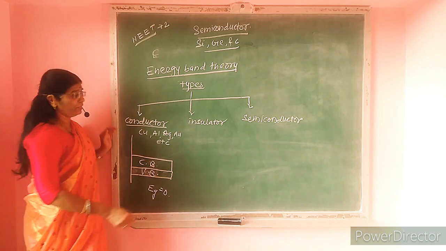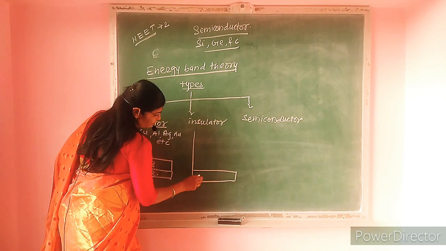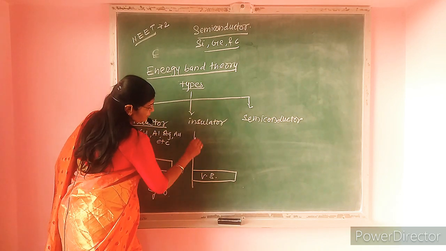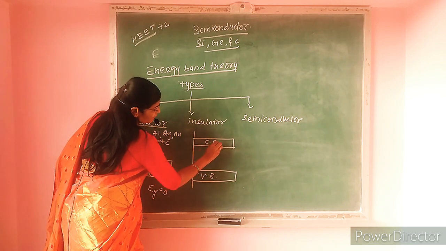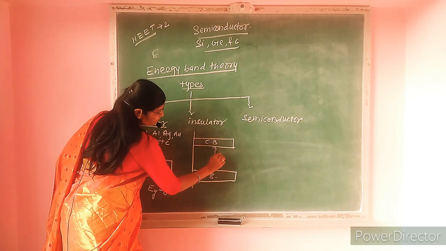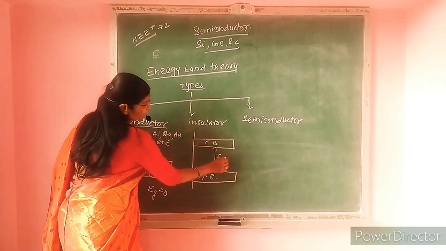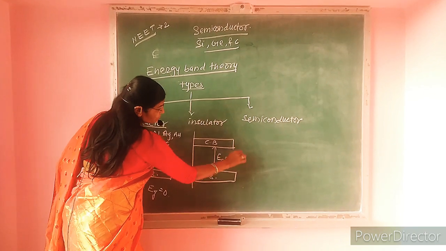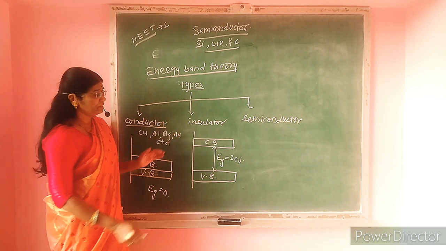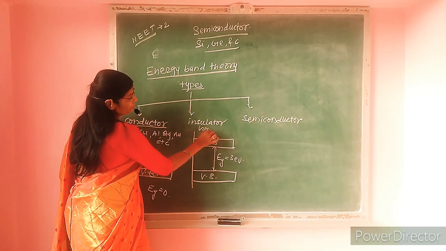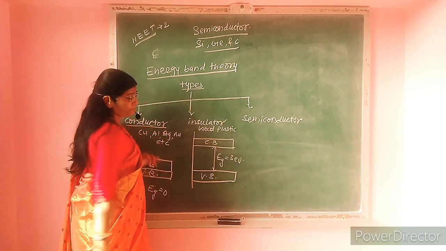In case of insulator, the valence band is partially or totally filled and conduction band is empty, and there is a very large gap between conduction band and valence band. It is about 3 electron volt. That type of solids are known as insulators. Example: wood, plastic, mica, etc.